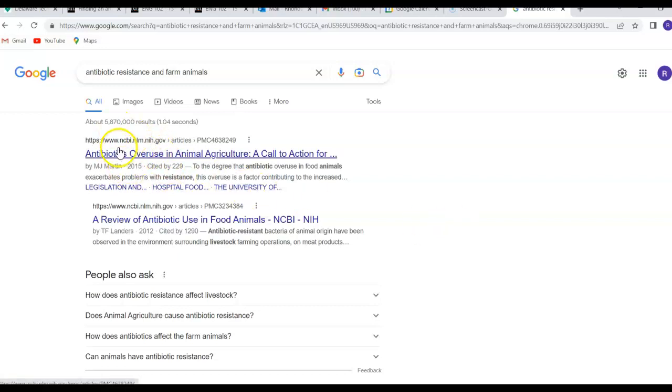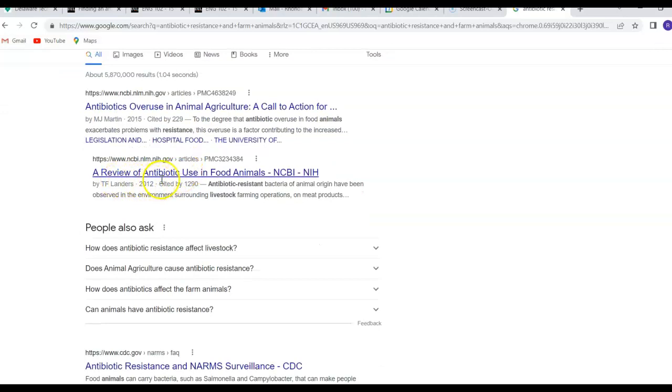Here we have at the very top, antibiotics overuse in animal agriculture, a call to action. This is from the NIH, a government site, so that's a very good source. It's a little on the old side. It's 2015, so we may want to see if we can find something a little more recent. Here's a review of antibiotic use that's even older. Good source, but a little bit old.